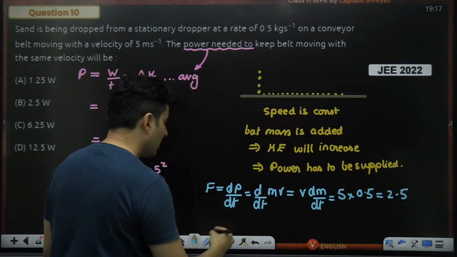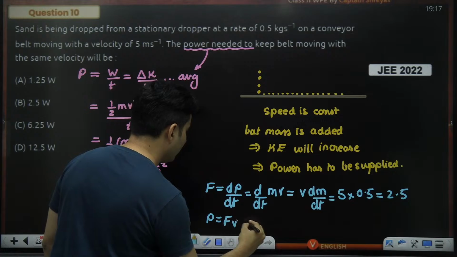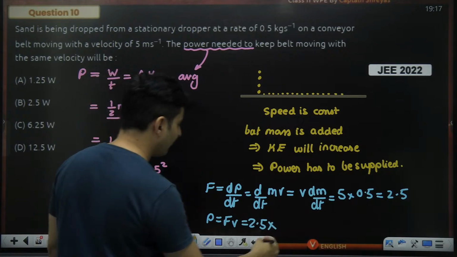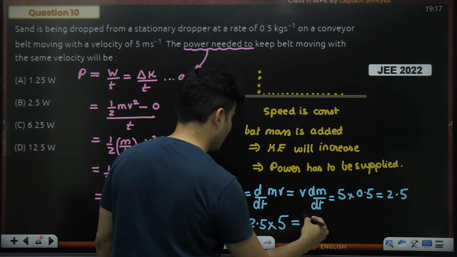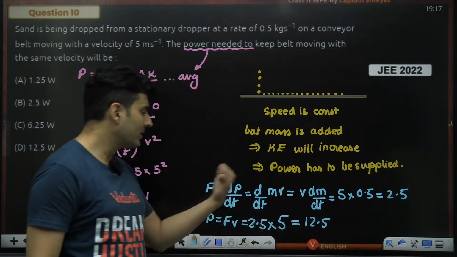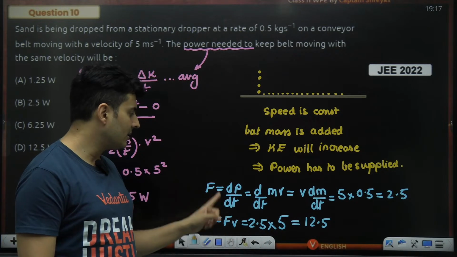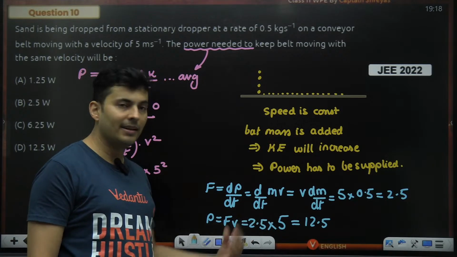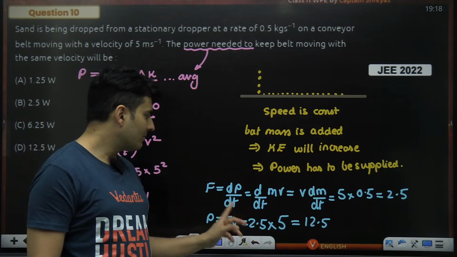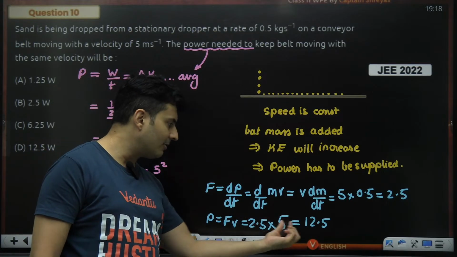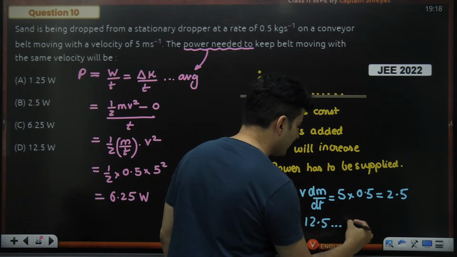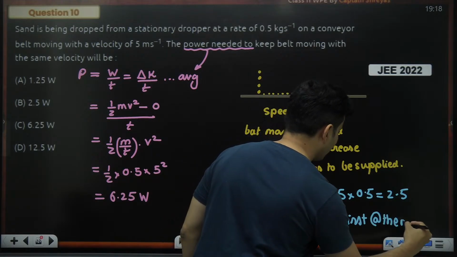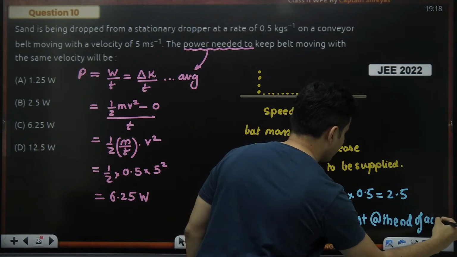This is the force. Now power is force into velocity. So force is 2.5. What is the velocity? 5. So how much will this come out to be? 12.5. Now, what is the problematic thing in this answer? This is not the right answer. Why? This is an instantaneous value. This velocity is the final velocity. This force you have taken, okay, fine, it is constant. But this is the final velocity, so this is not average. This is instantaneous at the end of acceleration.